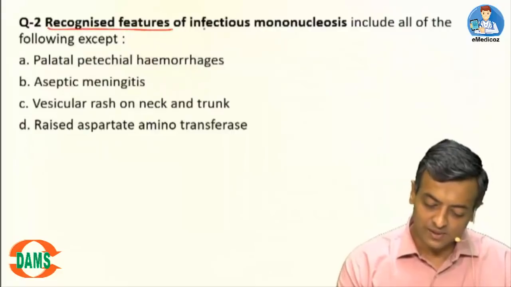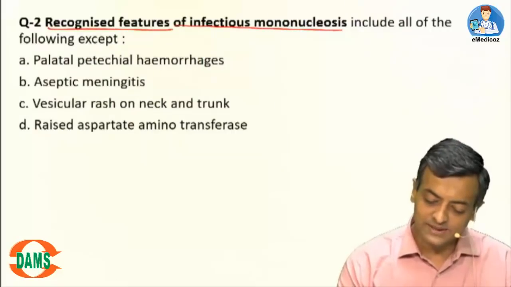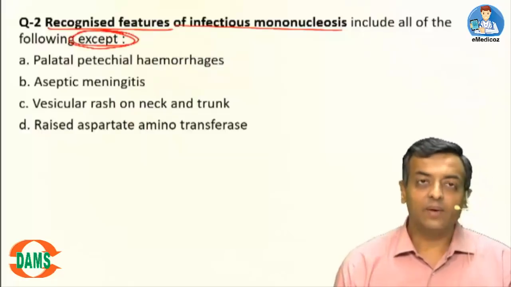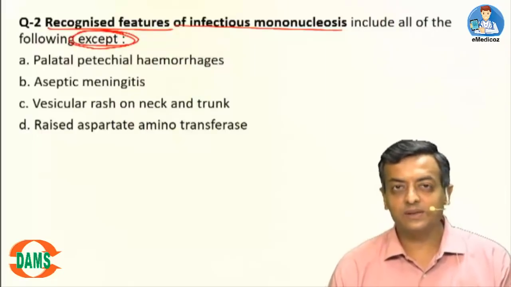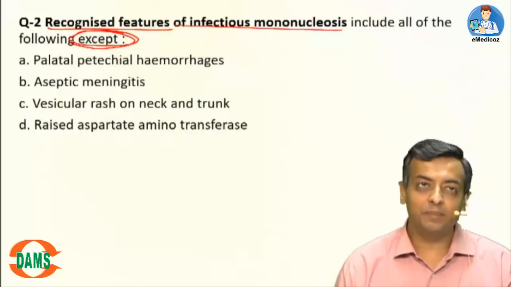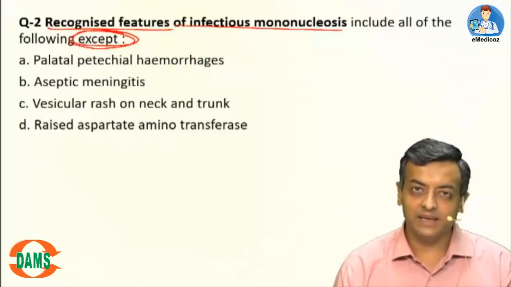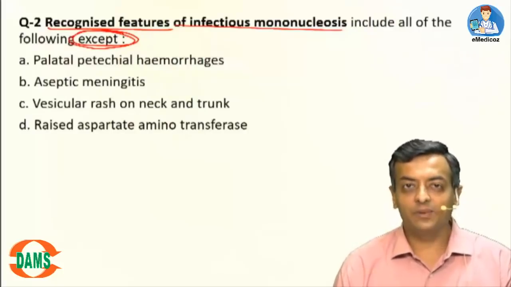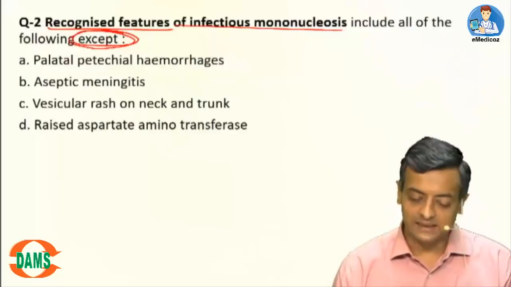Question number 2. Recognized features of infectious mononucleosis include all of the following except. We all know infectious mononucleosis can present with fever, palatal petechial hemorrhages, even aseptic meningitis, lymphadenopathy and raised transaminases.